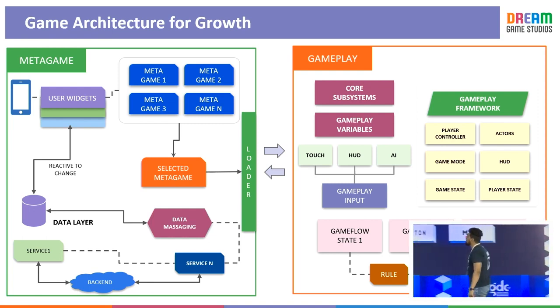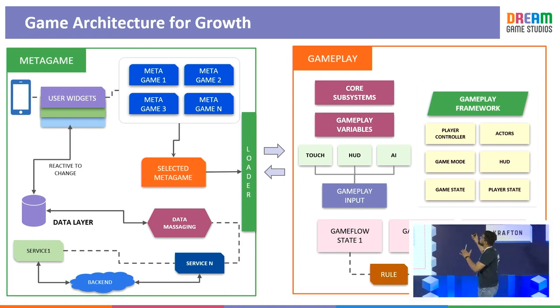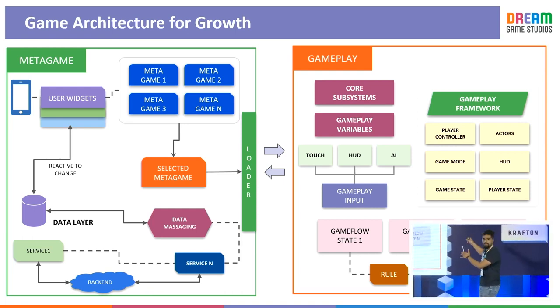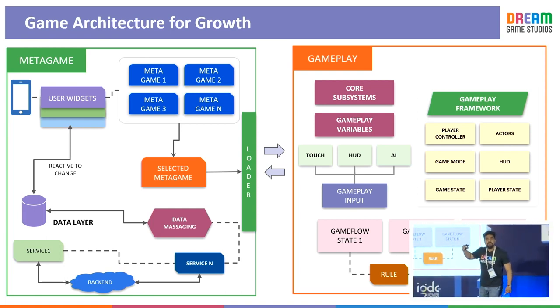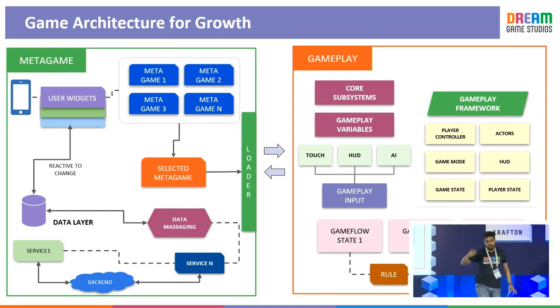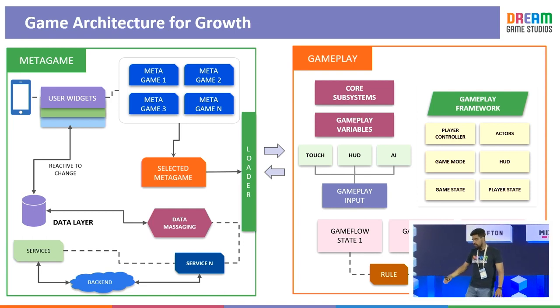So what we did is we maintained a container which is core to the game, that is the game of cricket. We kept Unreal Engine's gameplay framework right over here. We decided to go with state machines for the game flow. A state machine example could be, when I'm transitioning from one inning to another, it is driven by a rule.